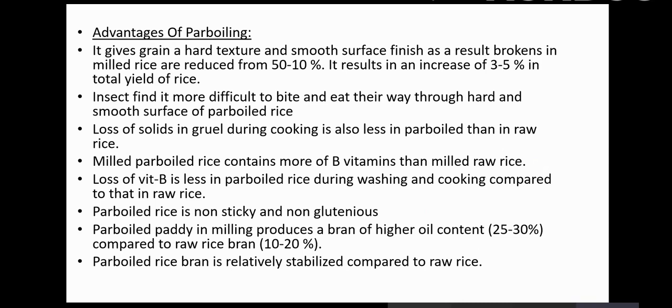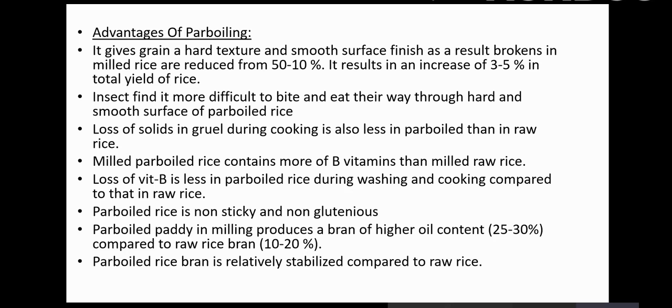You can cook the raw rice and you see there is a lot of white kanji, as we call it, because a lot of solubles leach out very easily, whereas in the parboiled rice the solids in the gruel are less. Milled parboiled rice contains more vitamins than the milled raw rice, that we also explained. Why? You know it very well. Loss of vitamin B is less in parboiled rice during washing and cooking compared to raw rice. Parboiled rice is non-sticky, non-glutinous because of the modification of starch, gelatinization and retrogradation.